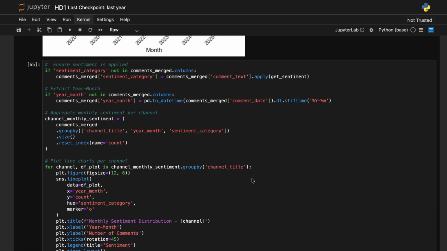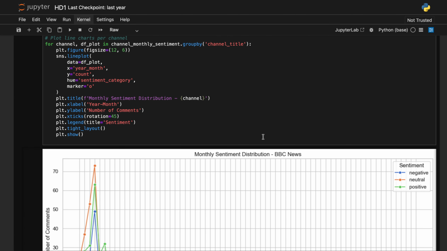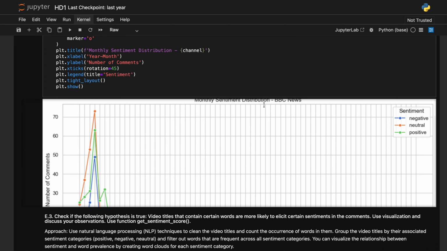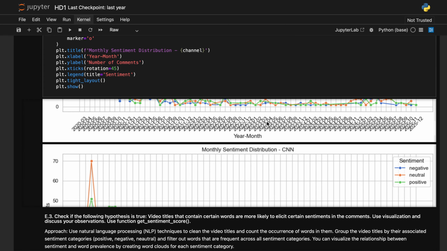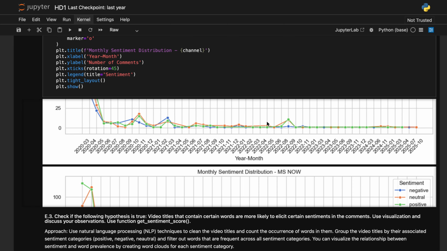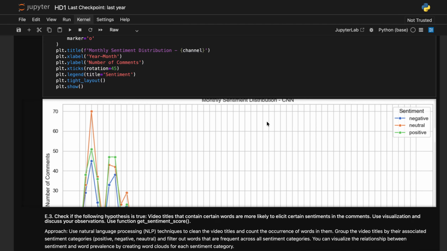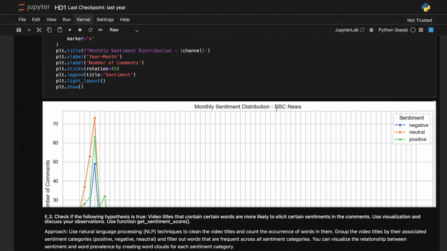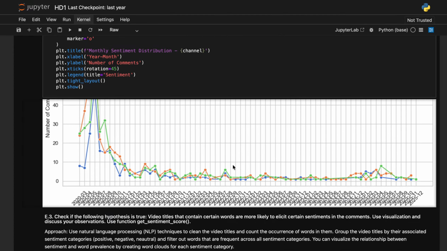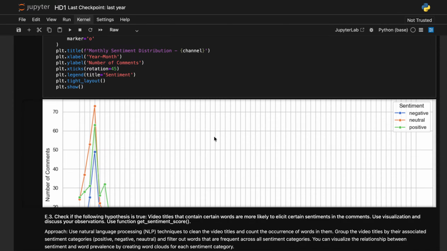Now after this, I have done this part which contains the monthly sentiment trends broken down channel wise. This is for BBC, this is for CNN, this is for Fox News, and this is for MSNBC. Each line chart represents a single channel, as you can see, with the x-axis showing the time in months and the y-axis showing the number of comments. Three lines represent sentiments: green is positive, orange is neutral, and blue is negative, with markers highlighting monthly data points.